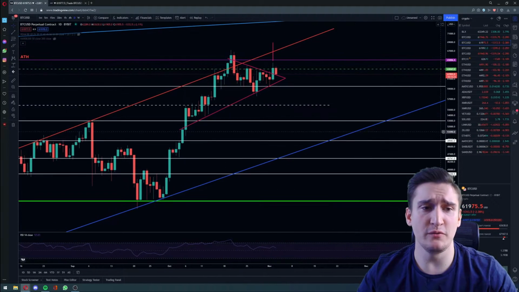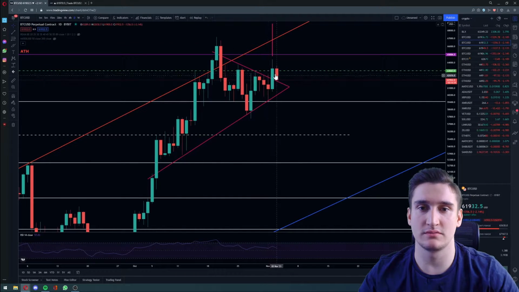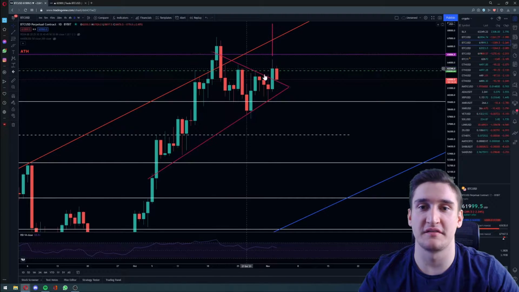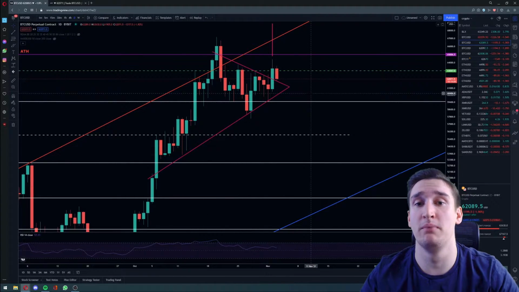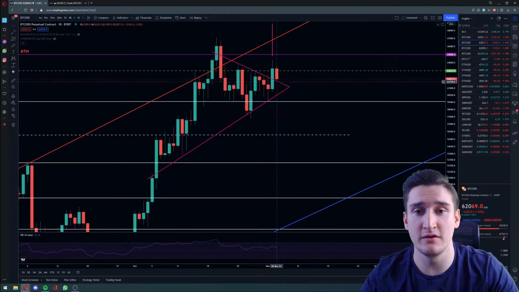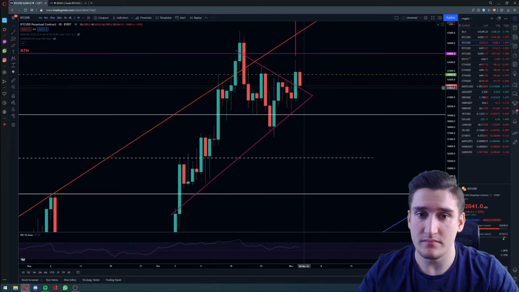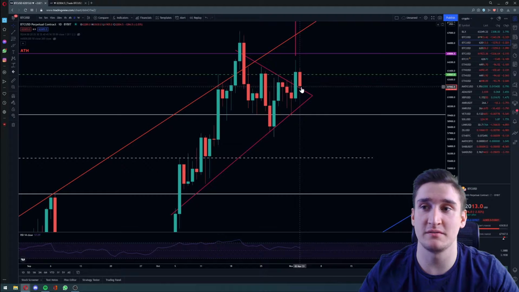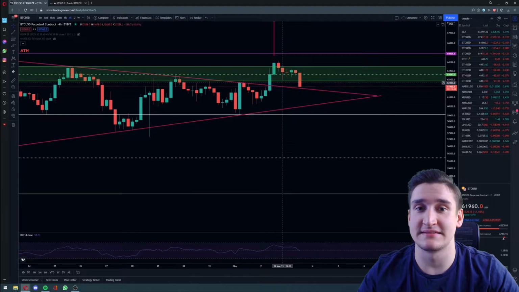So if we have a look at the day chart, we are going to see that in our actual day close from yesterday, we just saw we broke out of that symmetrical triangle, and our today's day candle at the moment is retesting our symmetrical triangle. So that's a pretty bullish scenario if we get that bounce right here, which it looks like at the moment. If we get that bounce here, that would be a great opportunity to compound at the moment, but we will have a look at the smaller time frames to see what is happening there.